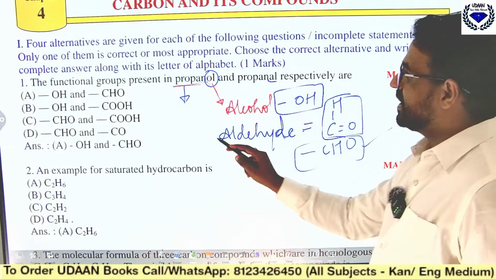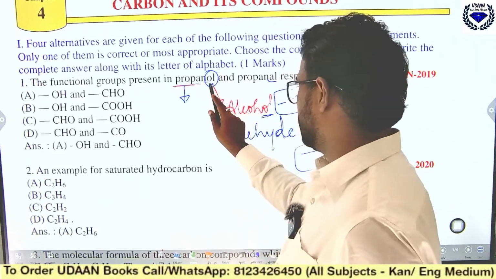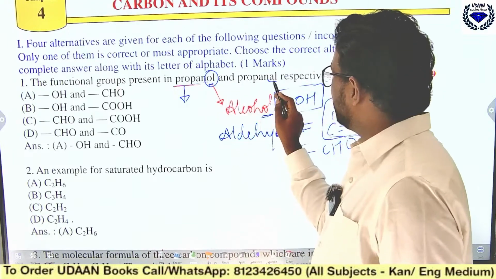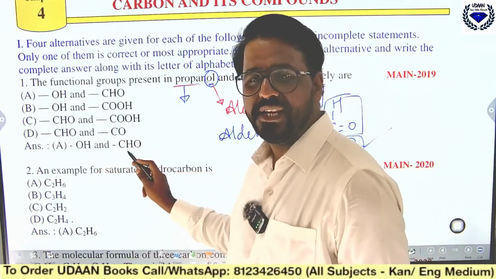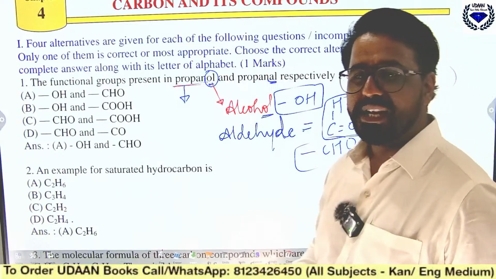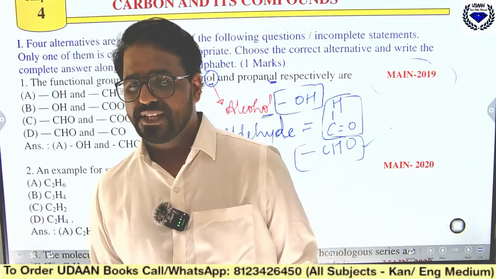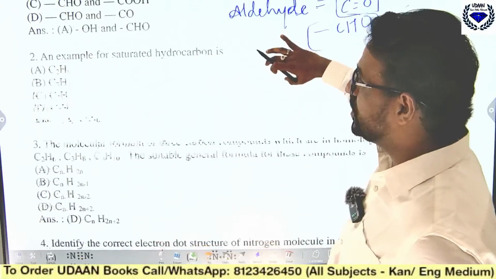So the right answer is what? OL means alcohol, the suffix, and here the suffix is al, that is aldehyde. The functional groups are OH and CHO. And this question has come in the main examination 2019. The questions will be asked like this. Then coming to the next one, an example for saturated hydrocarbon.